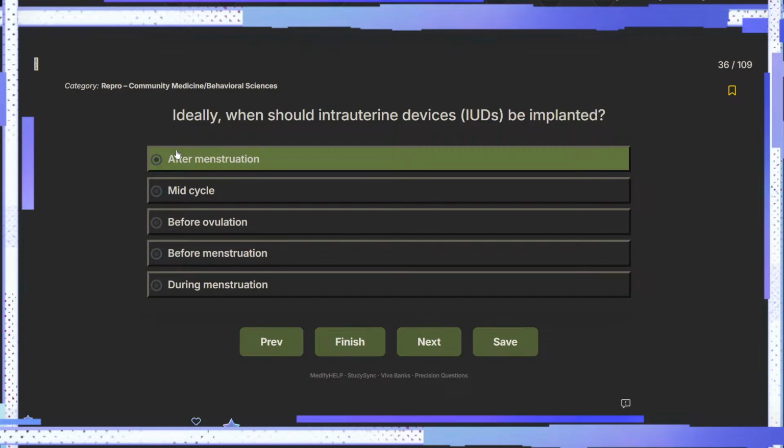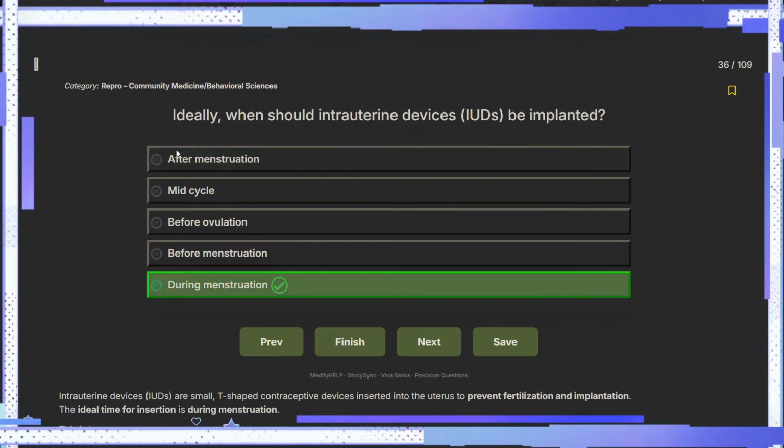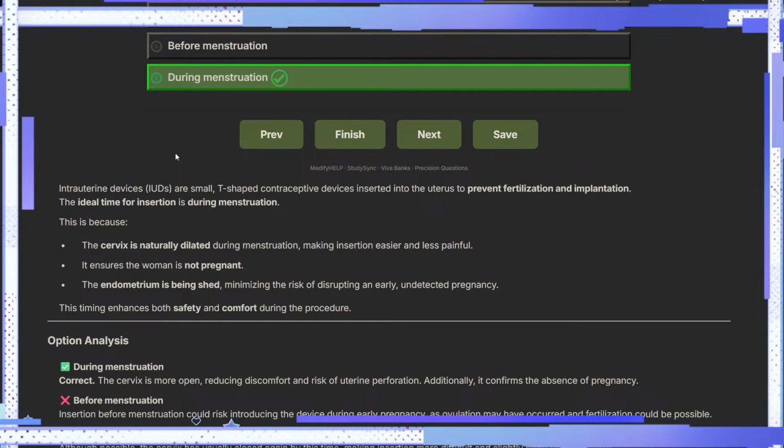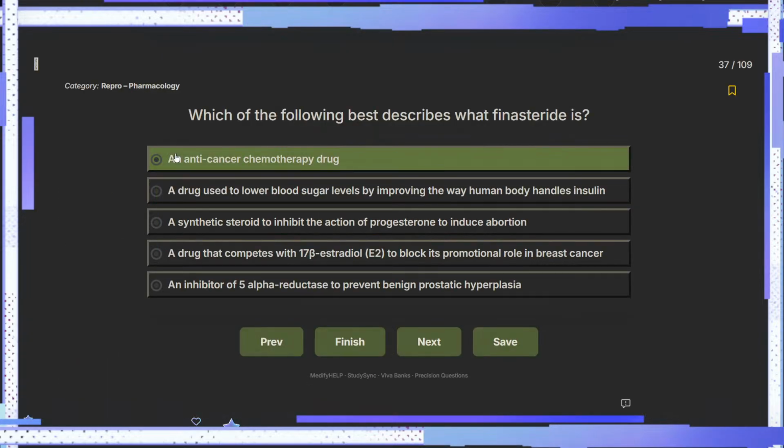Okay, when should IUDs be implanted? Interesting. I think during menstruation. The thing is that the cervix is naturally dilated, the woman is not pregnant, and it can basically be very safe and comforting. Which of the following describes finasteride?